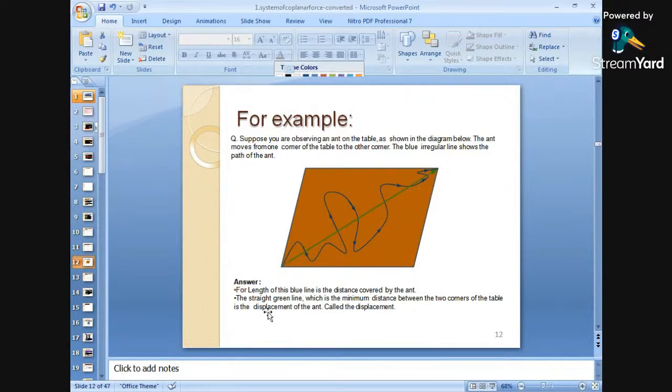Right? So what will the answer be? The length of the blue line is the distance covered by the ant. The straight green line is the minimum distance between the two corners of the table. That means in this zigzag path, how do we find the displacement? We have to stretch a line from the starting point to the end point. This gives the displacement of the ant. Okay.